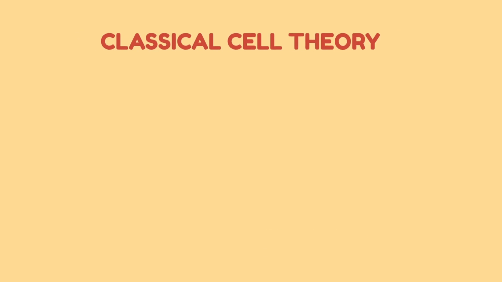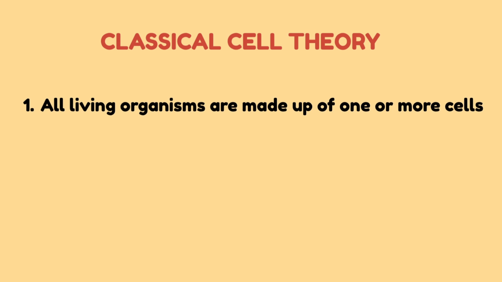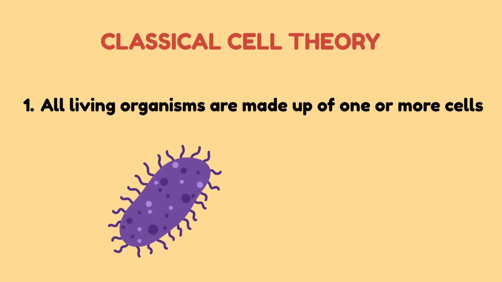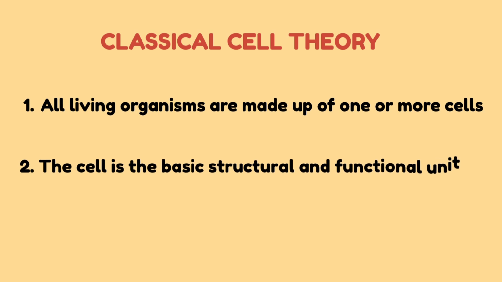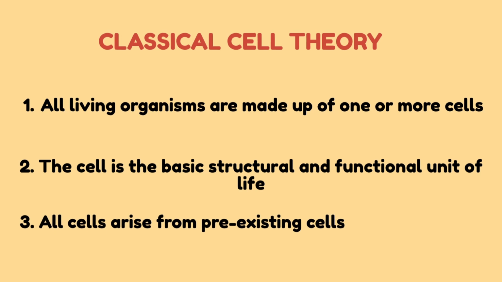The classical cell theory has three key ideas. 1. All living organisms are made up of one or more cells. For example, unicellular organisms like bacteria consist of a single cell and multicellular organisms like humans consist of trillions of cells. 2. The cell is the basic structural and functional unit of life. All life functions such as growth, reproduction, respiration occur within cells. No living organism exists without a cellular structure. 3. All cells arise from pre-existing cells.